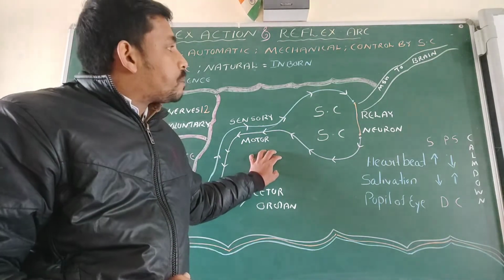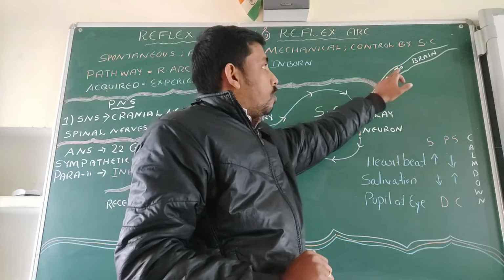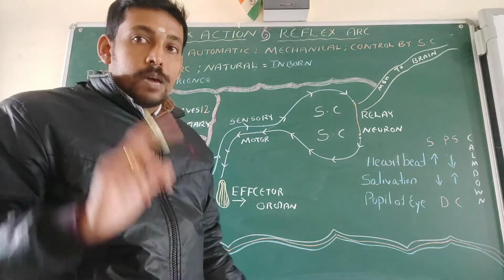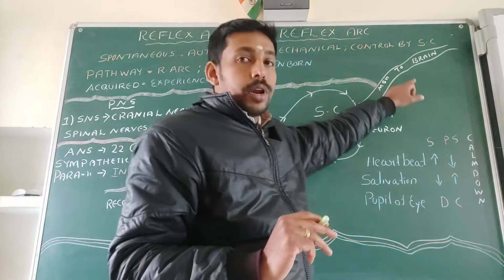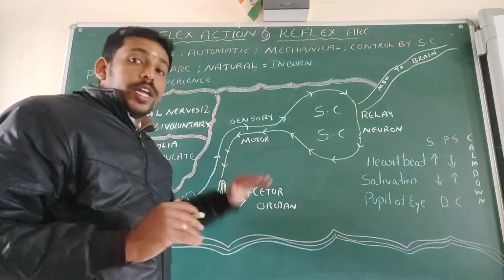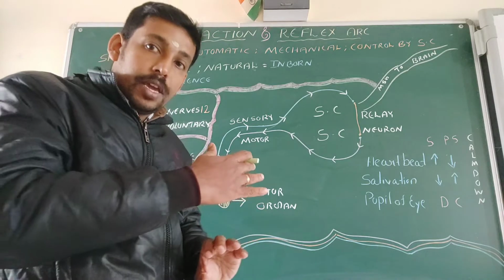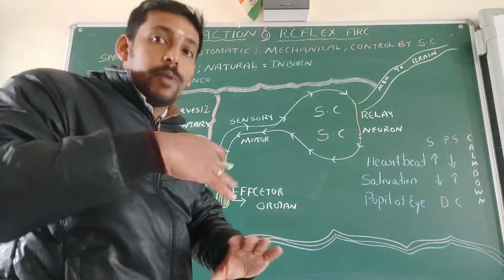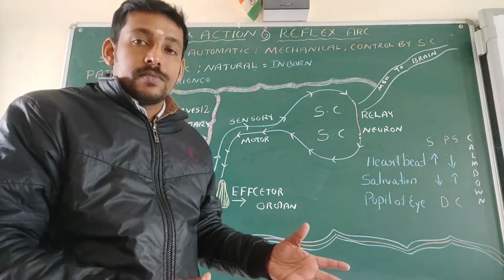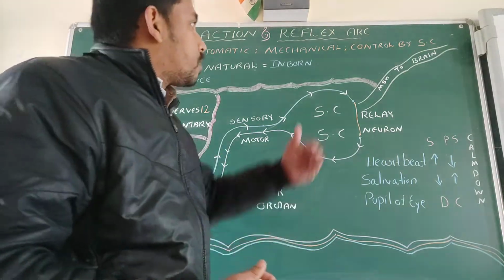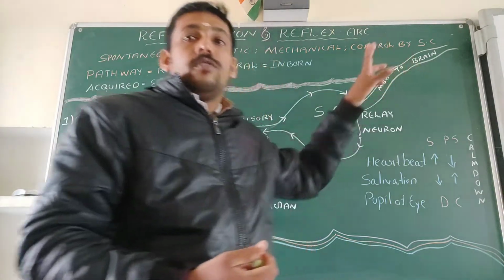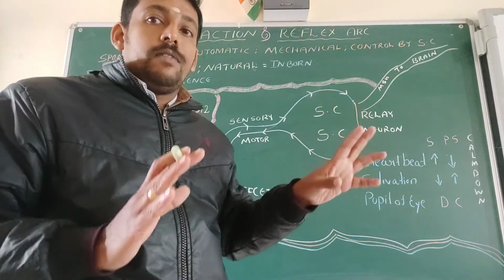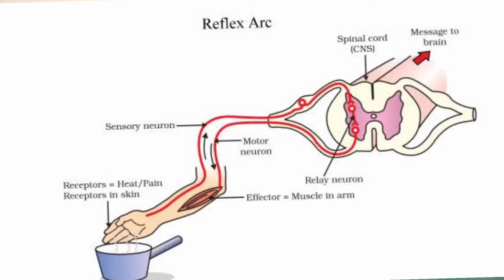At the same time, a message will go to the brain. Before that message reaches the brain, the action might have taken place. So first there will be the action, which is the response. That means we pull back our hand immediately. Just after that action, the message will reach the brain, and at that time we will be aware of the situation. Understand? So that's all about the reflex action and the reflex arc.